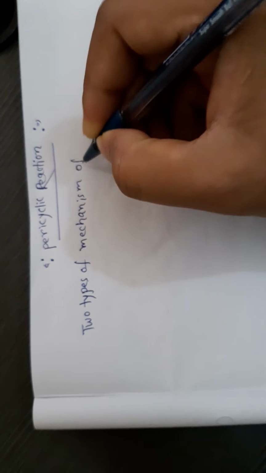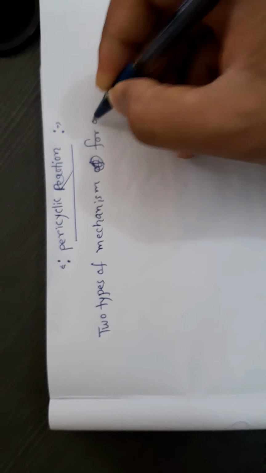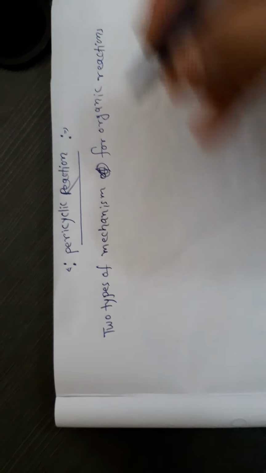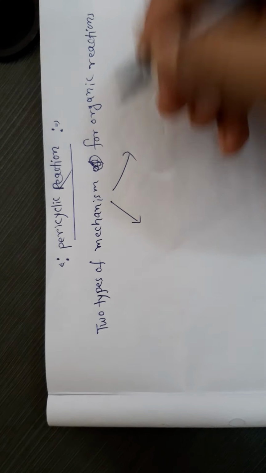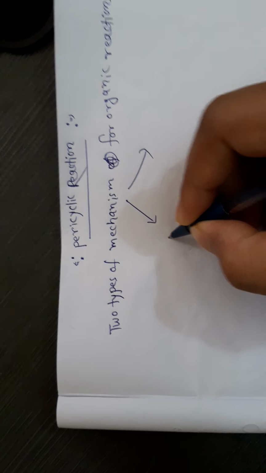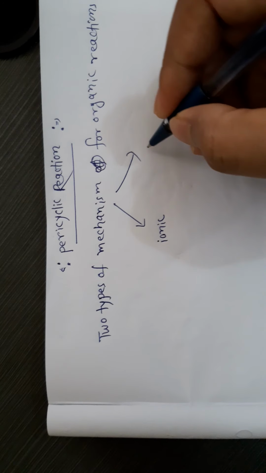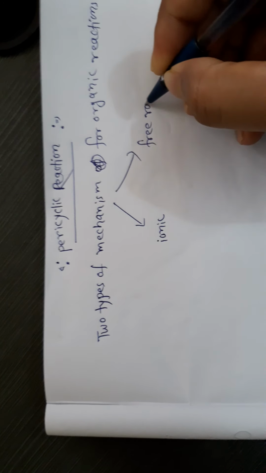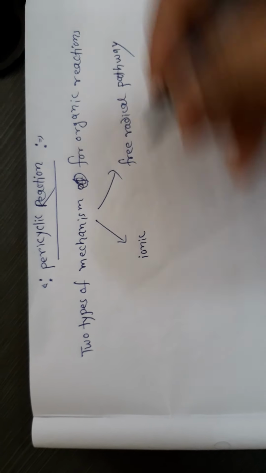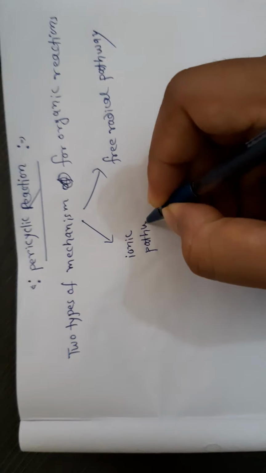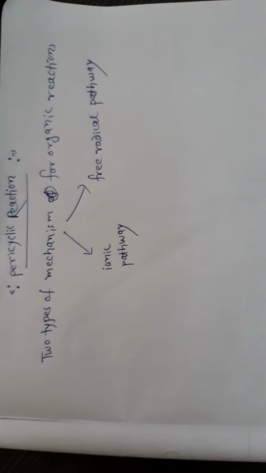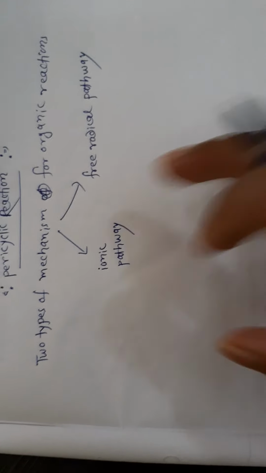One is the ionic pathway and another one is the free radical pathway. But there are certain reactions which do not follow these two mechanisms.